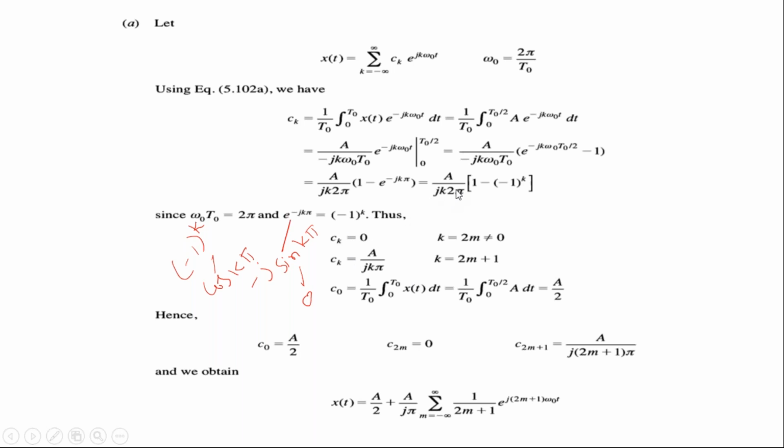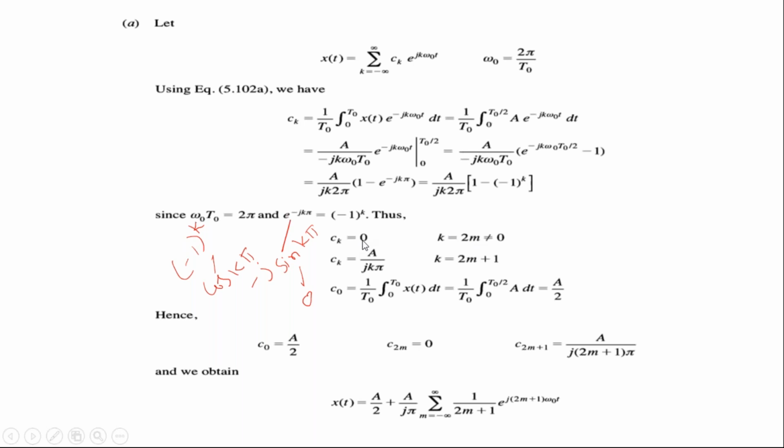Once you substitute this in the equation, e power j pi gives minus 1 whole power k, and this equation again depends on k. Now observe why he has considered 2m. Since you are not sure, he has considered k equal to m. If you take different values of m, say m equal to 1, you get minus 1 whole square, which you can write as 1. So that's the reason he has considered it as 2m.